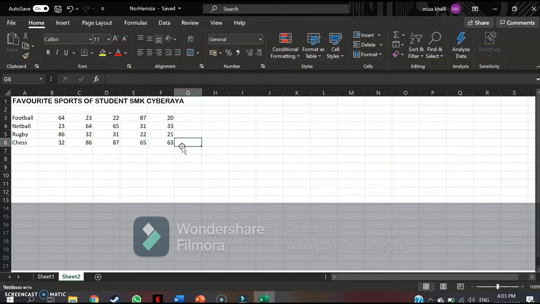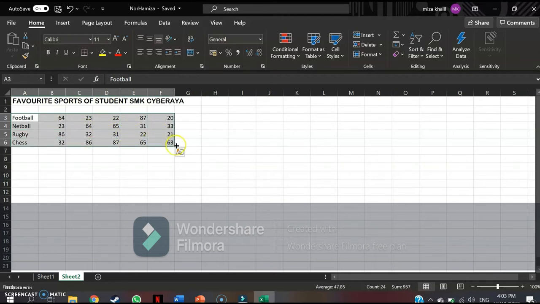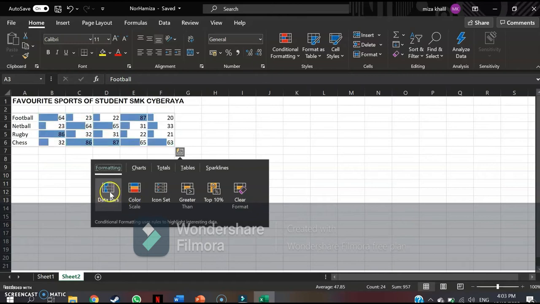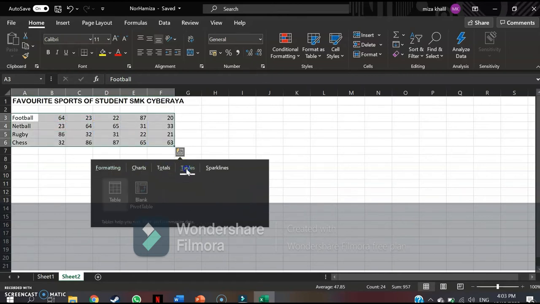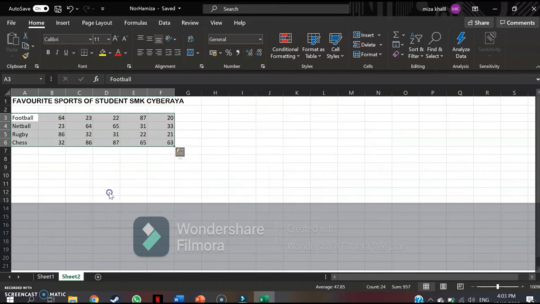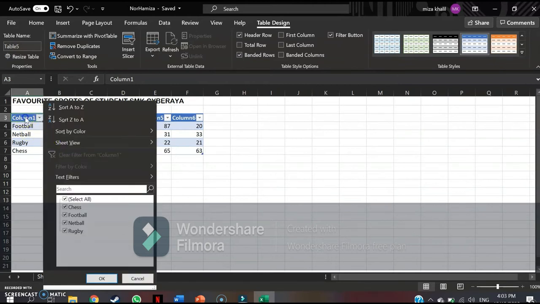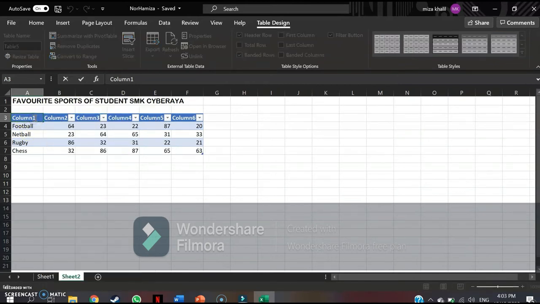Okay. So this is the done table. So I'm gonna go right here, and here's the square box thing, Quick Analysis. So these are the styles we want: formatting, charts, totals, tables. Okay, we can see the differences here. But I'm gonna make a table, so I'm gonna go to Table. Okay, so this is the table. The column is here. So I'm gonna change the words. So here I'm gonna put sports.